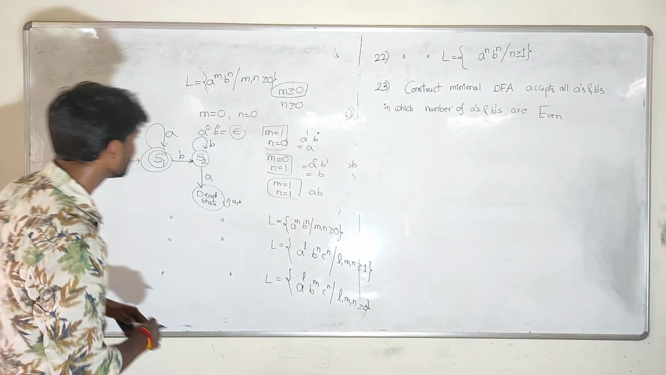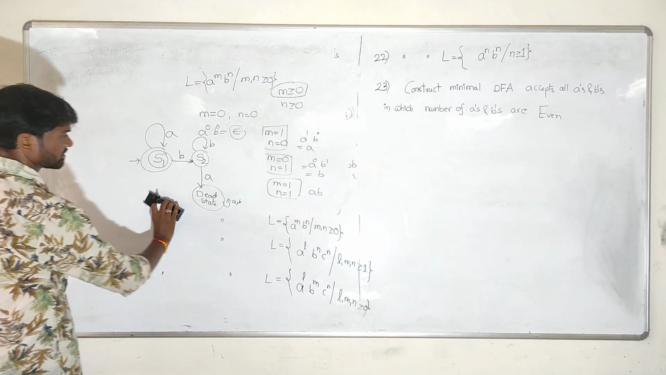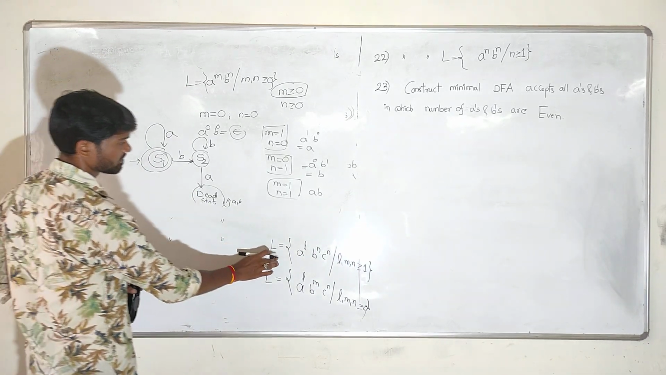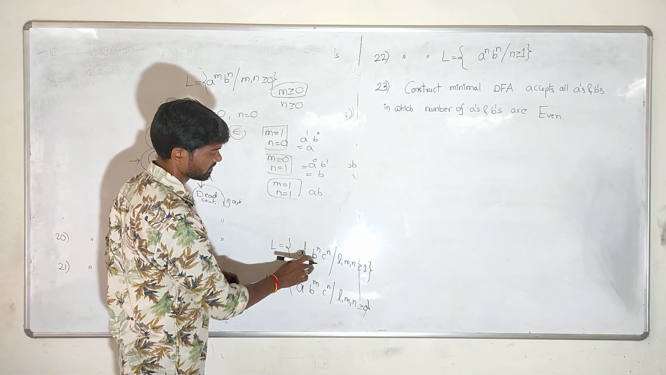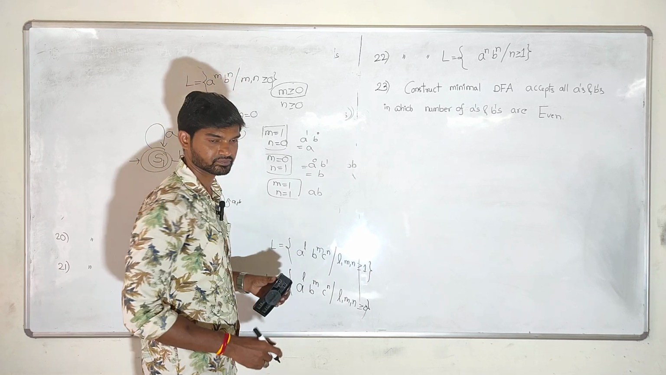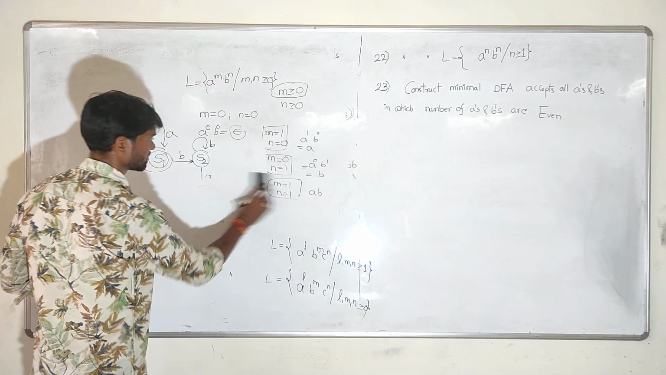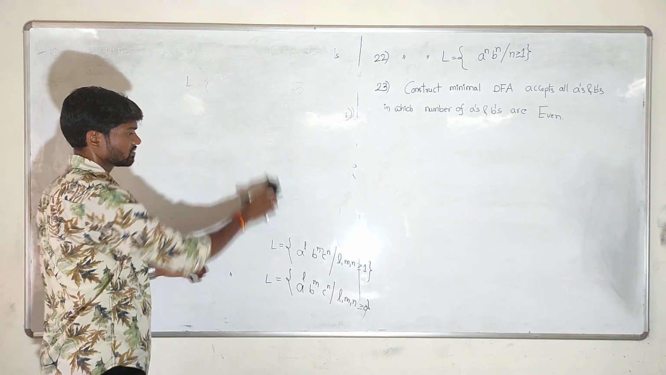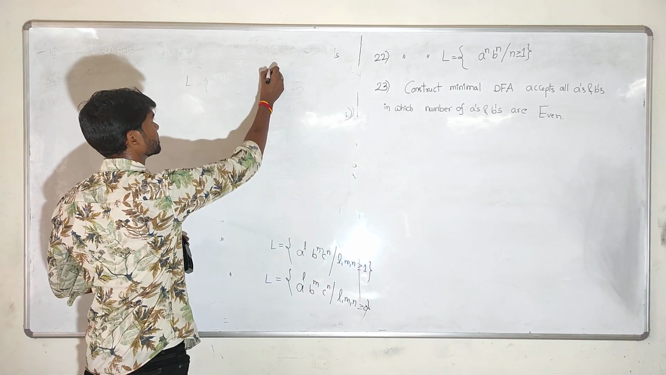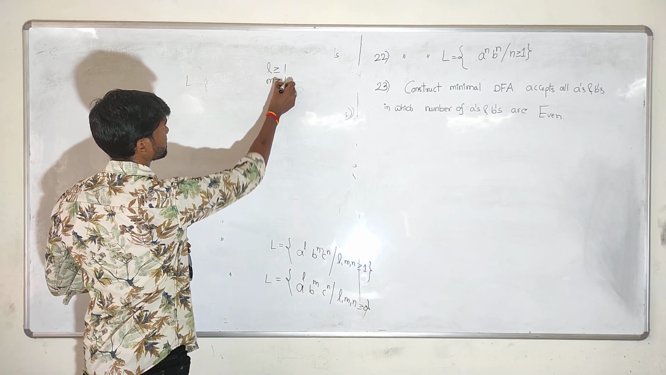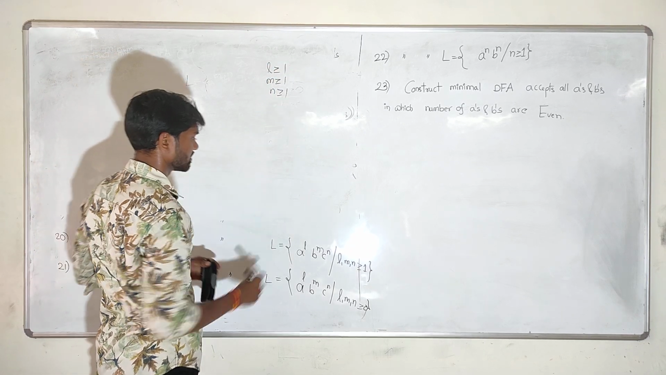And coming to the 20th question, similar to that only, but the language given is a power l, b power m, and c power n. This is also an easy one, similar to that only, but he gave restrictions on l, m, n. They should be greater than or equal to 1. This means that l should be greater than or equal to 1, m should be greater than or equal to 1, n should be greater than or equal to 1.